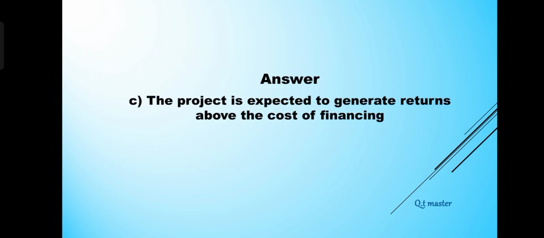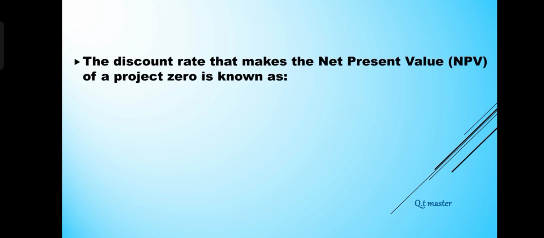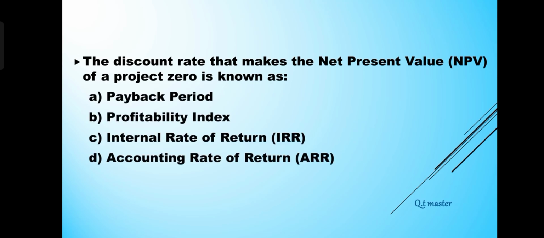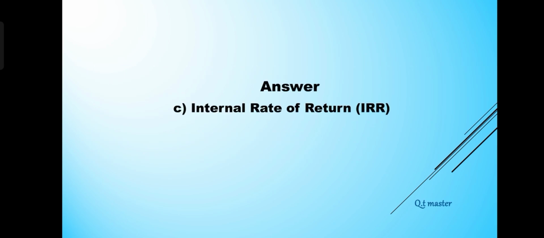The discount rate that makes the net present value, NPV, of a project zero is known as A. Payback period. B. Profitability index. C. Internal rate of return, IRR. D. Accounting rate of return, ARR. Answer: C. Internal rate of return, IRR.